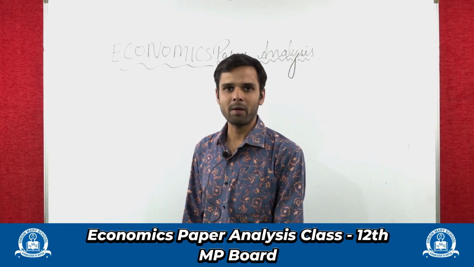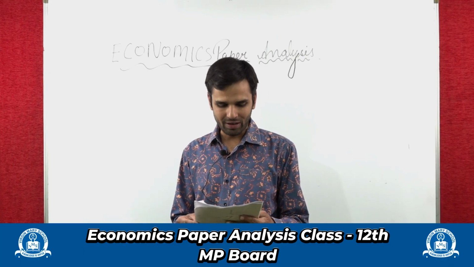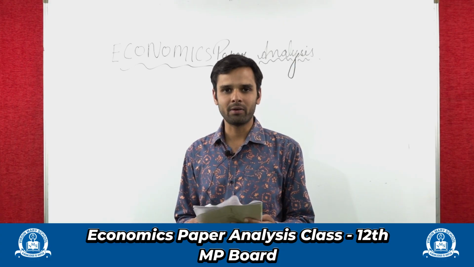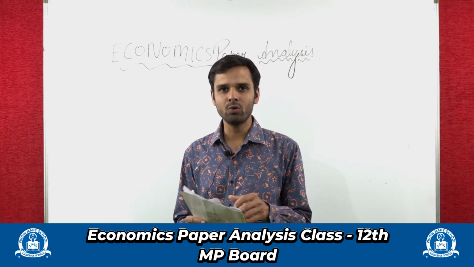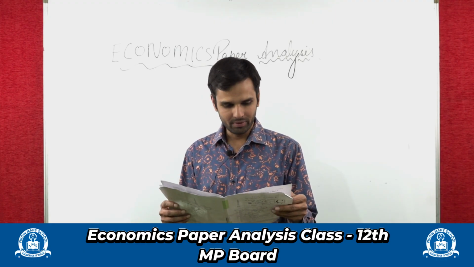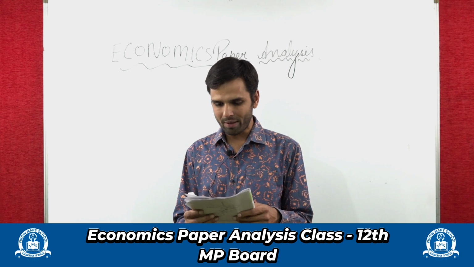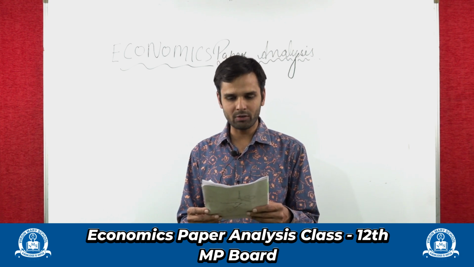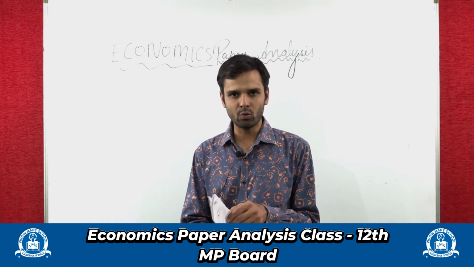So this paper, economics paper, if you can see, there are 32 objectives in this paper, right? Including your MCQ, one word, true, false, match the column, right? So there are 32 MCQ and the remaining marks are of theory. So the total paper is of 80 marks. So let's quickly start with this.